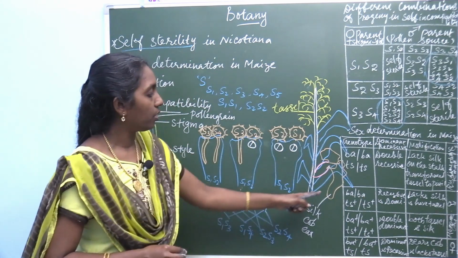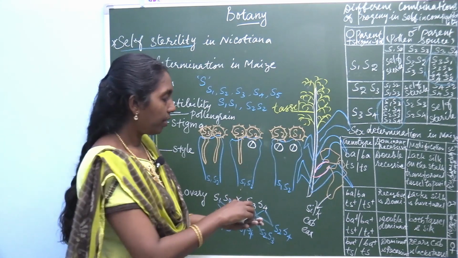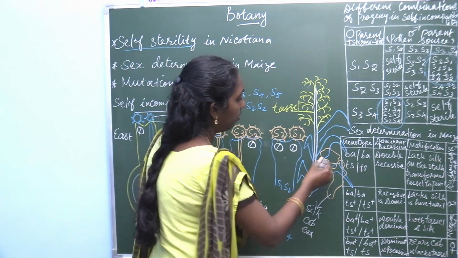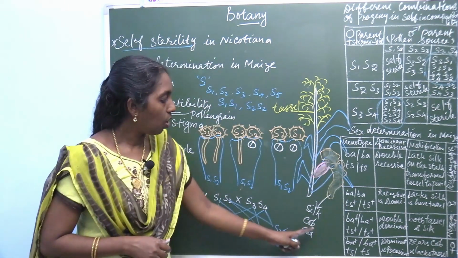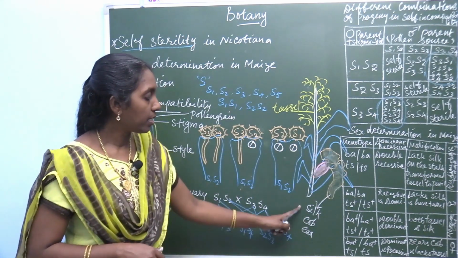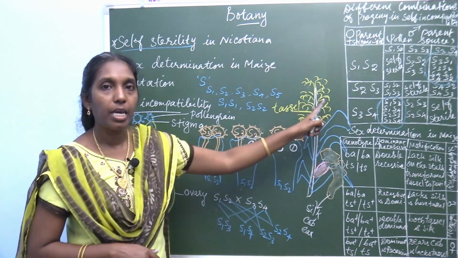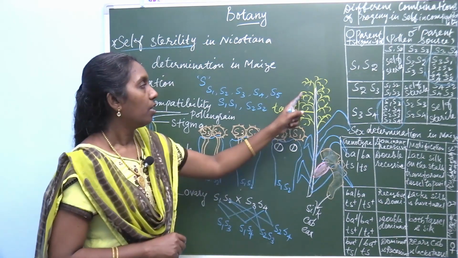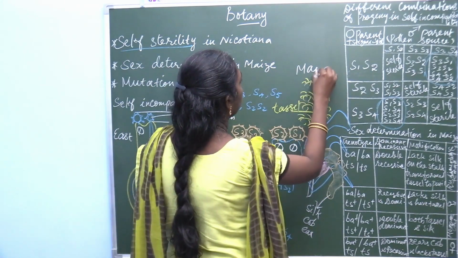Three different names for this female flower: silk, cob and ear. This is tassel, the male inflorescence. So, monoecious plant, the maize plant, Zea mays.